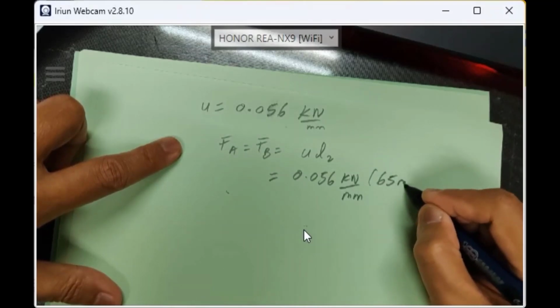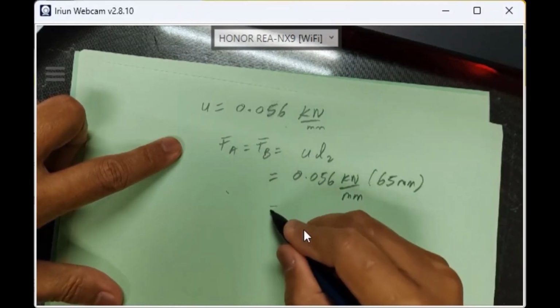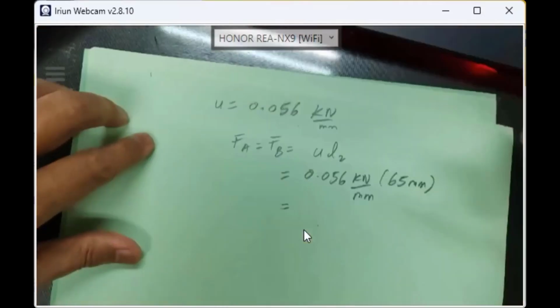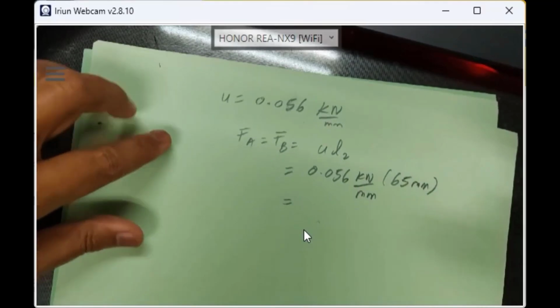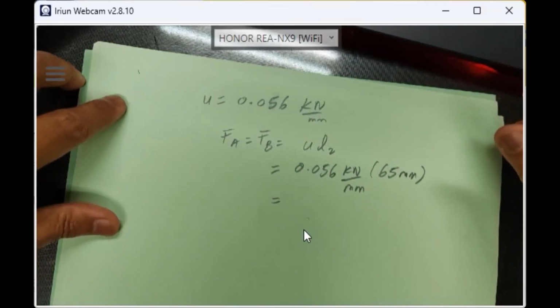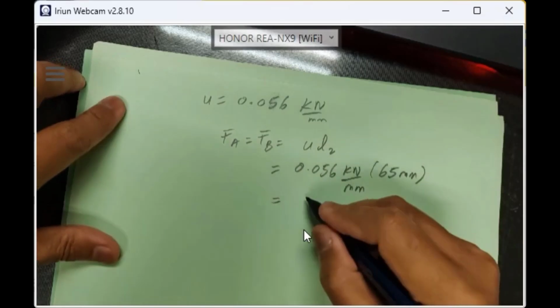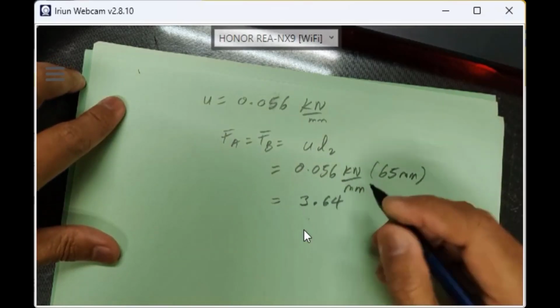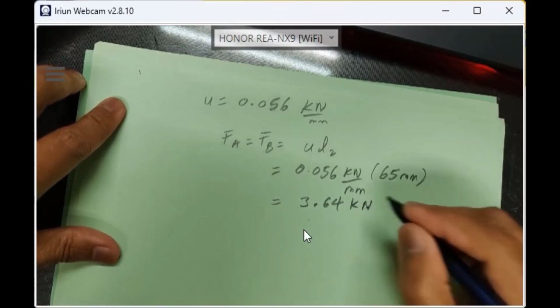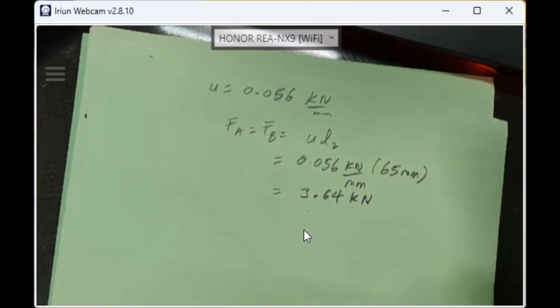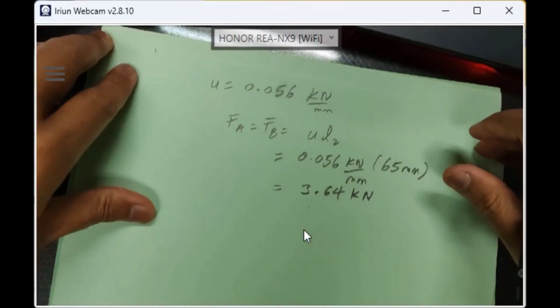Can someone calculate it for me? FA and FB have the same tensile load, much greater than FC and FD. So what is the value of FA and FB? 3.64 kilonewton. Please be careful, this is kilonewton, not meter, kilonewton.